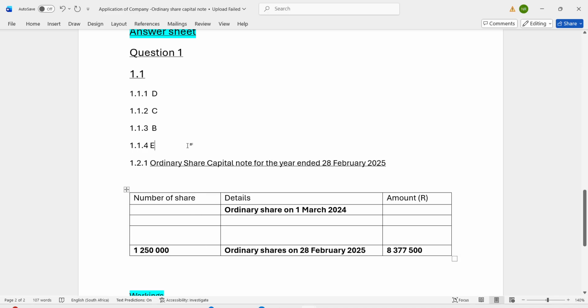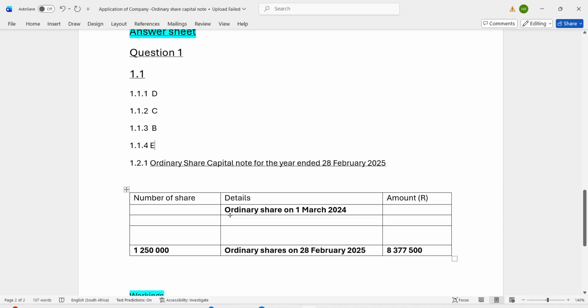In this column we record the movement of the number of shares, and on this part we record only the amount.